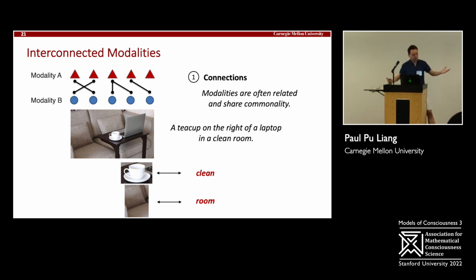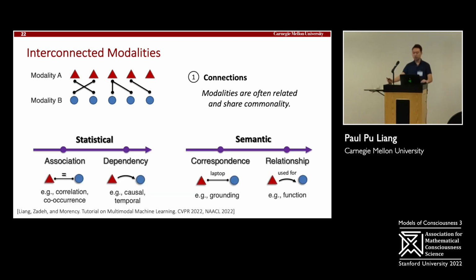Well, we look at a teacup and we can infer that it's clean. We look at the sofa and we can infer that it's in a room. Right? Again, links between image and language, but not exactly at the first level. From a statistical perspective, we know that that's because one element, one modality depends on the other. Right? We can take one and infer the other through causal inference. Or we can take one and know that one might come afterwards in time. These are temporal or causal dependencies.